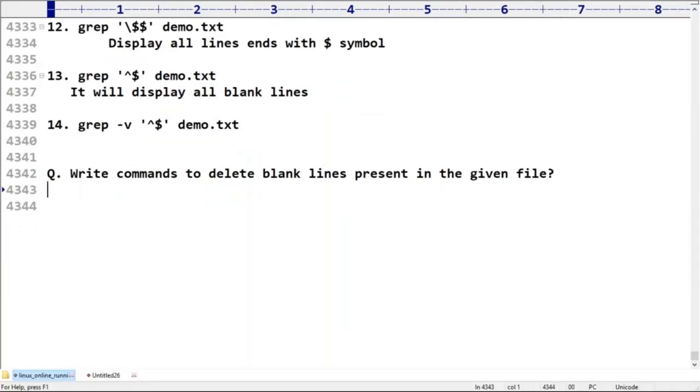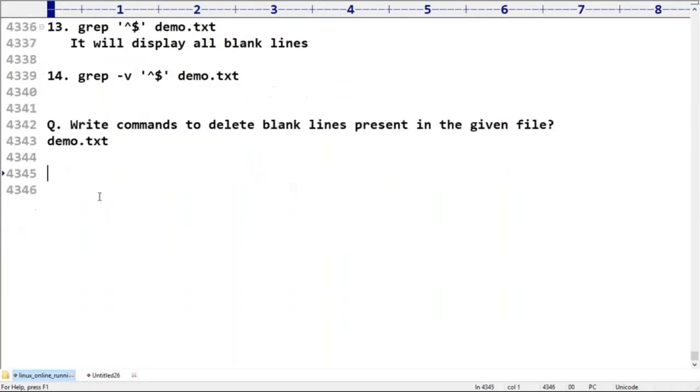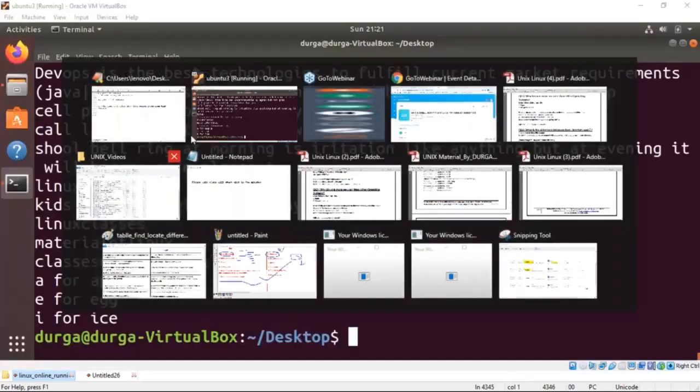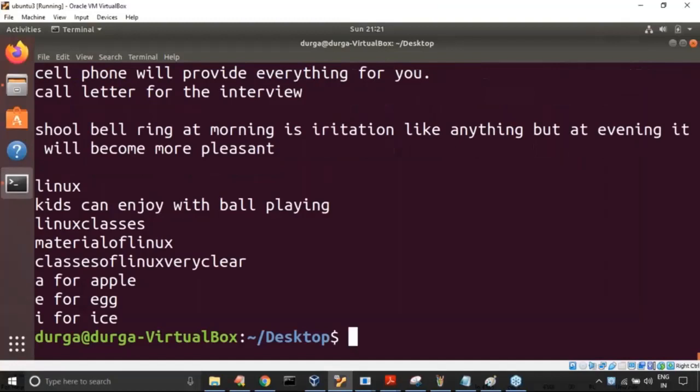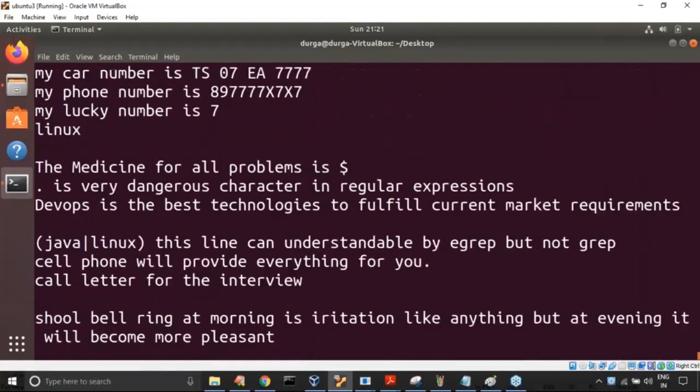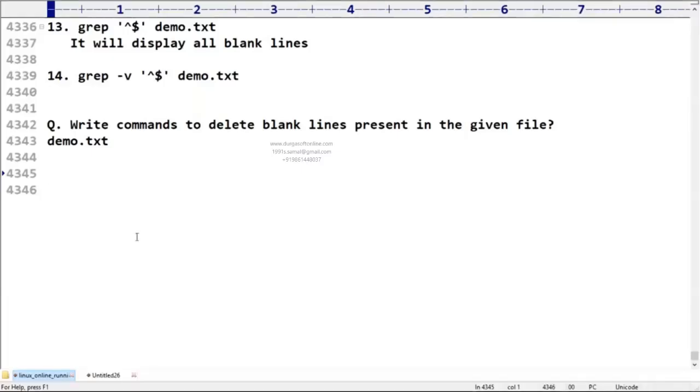This is my requirement. Sir, assume my file is demo.txt. Can you please delete blank lines present in demo.txt? If I consider my demo.txt, multiple blank lines are there, 4 blank lines. I have to delete them. What is the way? What commands do we require to use?